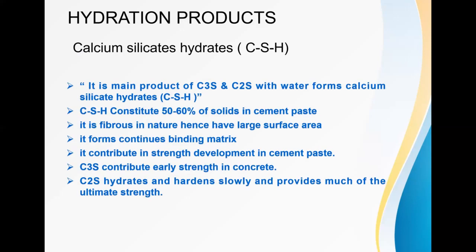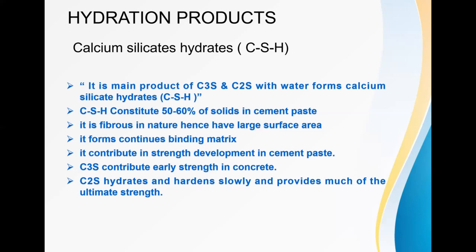So students, let's see what the hydration products are, their methods, and how the reactions take place. The following are the important products of the hydration of the cement. First is the calcium silicate hydrates, abbreviated as CSH. This is the main product of C3S and C2S with water.